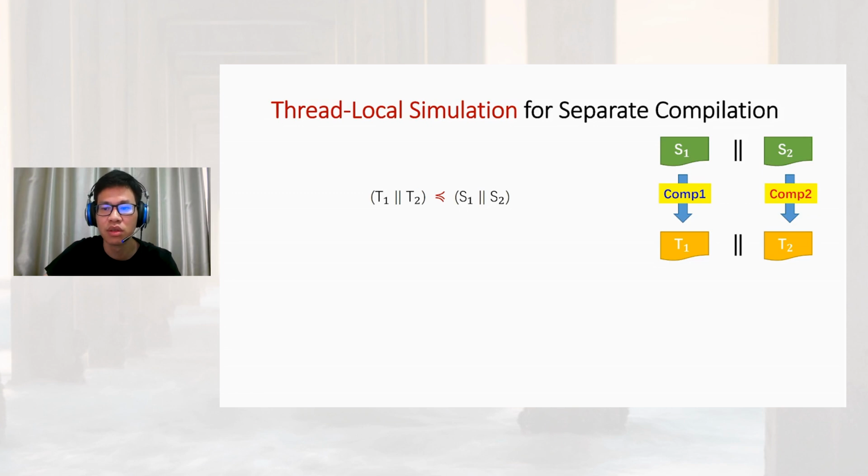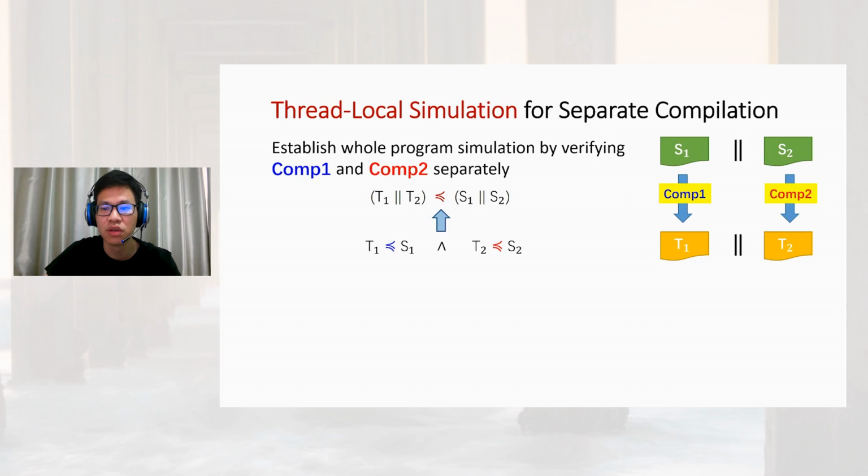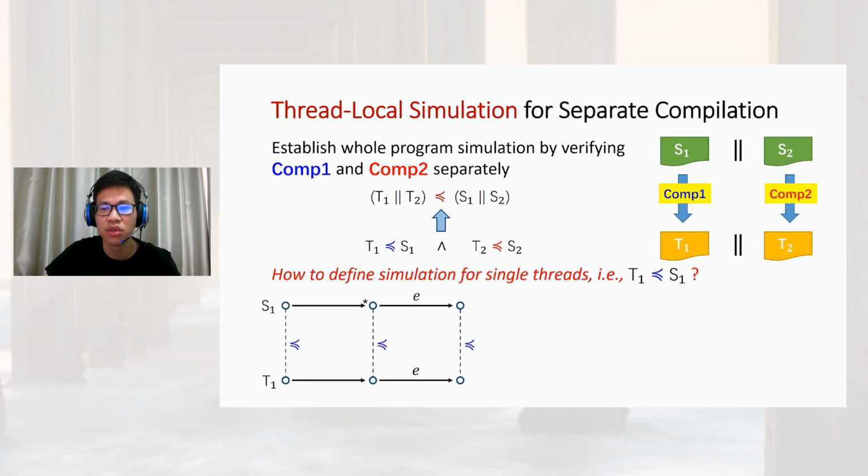For this purpose, we need to establish the simulations for single threads, called thread local simulation, between T1 and S1 and between T2 and S2 respectively. However, the question is how to define the simulation for single threads. Unlike the whole program simulation, when establishing the simulation between T1 and S1, the program will switch to other threads at some program points, and the simulation needs to take into account the interactions with the environment.